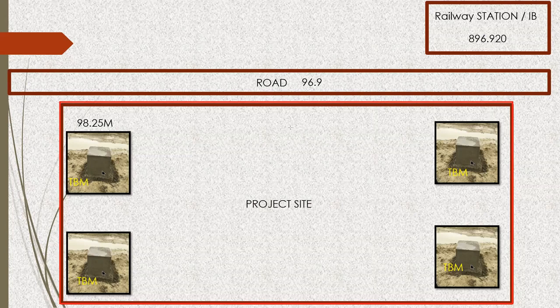Whenever we do construction, we get it done at a greater height than the road level. That is why you can see the level here is 96.9 meter, whereas when we transferred it to our site, I've taken it as 98.25 meter. That means I've increased it by almost 2 meter from this particular level. Got it? In this way, I will carry it and establish this temporary benchmark. You can see why I have established 4 different benchmarks here: if it's a very big project, it's difficult with one particular temporary benchmark to carry it everywhere.